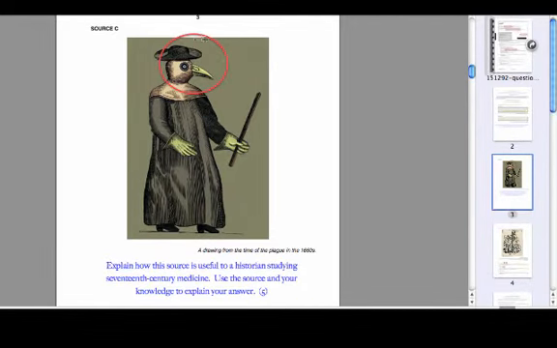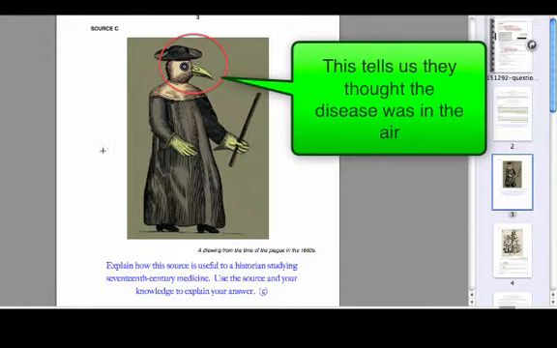So the thing that we can learn from this is that people in the 1600s, particularly in the 1660s when the plague was happening, believed that the disease, the plague, was passed through the air. And that is why they're trying to protect their head and their breathing, really, by covering up their entire head and also covering up the air with the sweet smelling herbs and flowers. So that's the thing we can learn. That's why it's useful, because it tells us that particular fact.